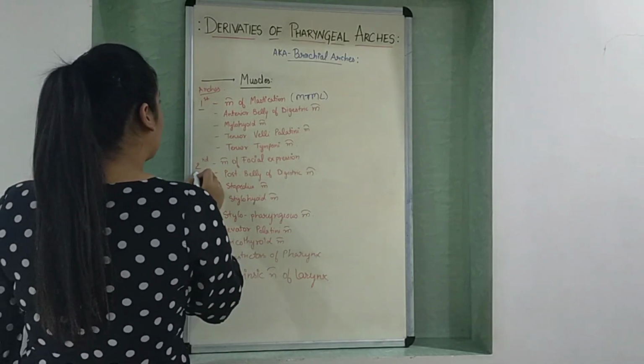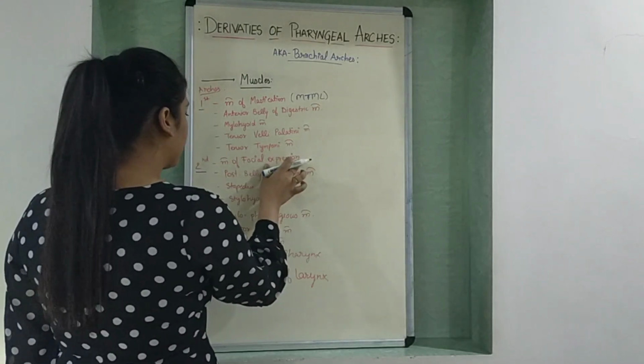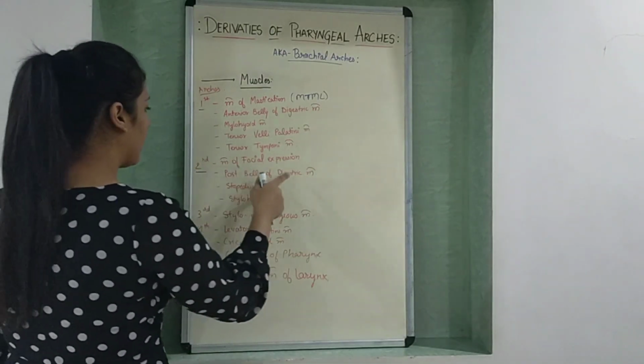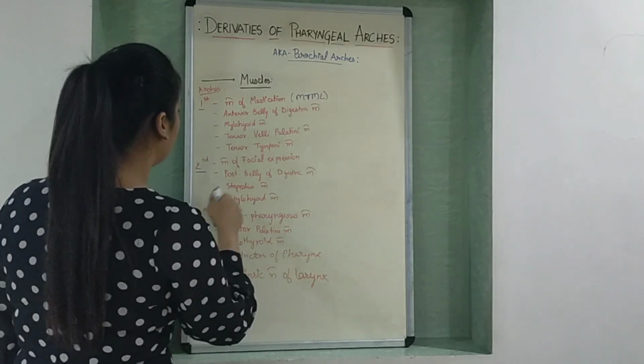Now, the muscles derived from second arch are muscles of facial expression, posterior belly of digastric muscle, stapedius muscle, and stylohyoid muscle.